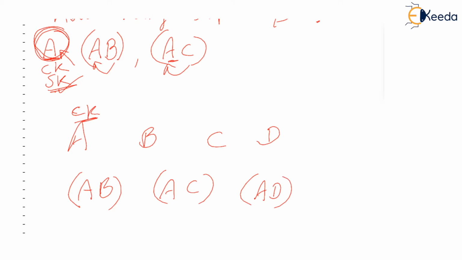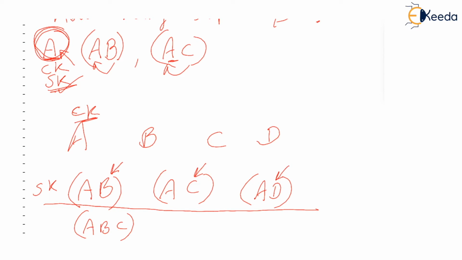Anything else? Now all these are super keys, isn't it? Even ABC is a super key. So in this set which I am underlining, you added only one attribute to the candidate key. Now you are adding 2 attributes to the candidate key. This is also a super key because A itself is the candidate key and you are adding BC to it, isn't it? So you will have ABD also.